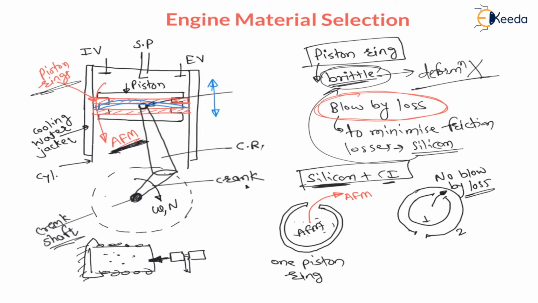And my dear students, whenever there is leakage of air fuel mixture, it is called blow by loss, and because of this blow by loss, unburned hydrocarbons will come out. Therefore, unburned hydrocarbon pollution takes place because of this air fuel mixture leakage or blow by loss problem. Such unburned hydrocarbon pollution we are going to understand in the thermochemistry topic, which is the last topic of this chapter.